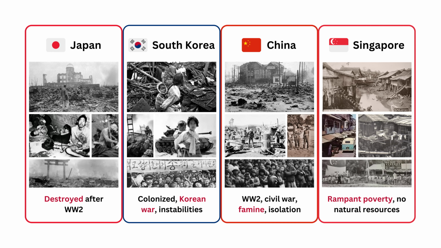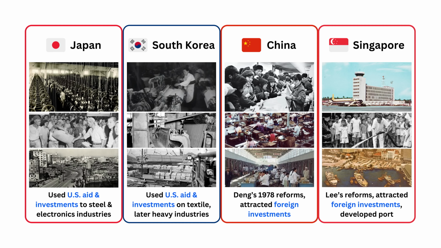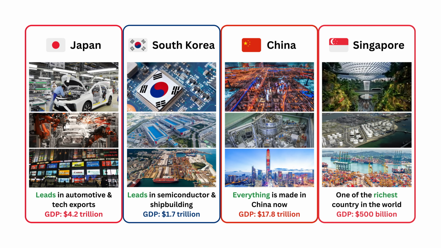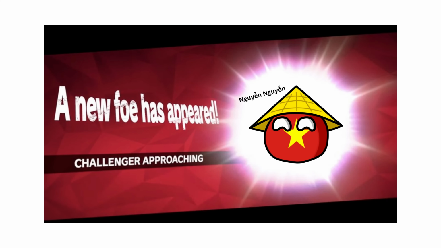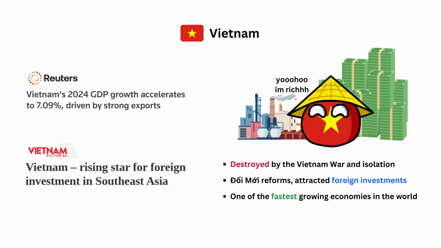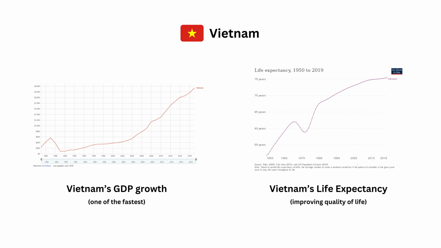Japan, South Korea, China, Singapore, they used to be super poor back then and have so many challenges. So by attracting foreign investment and learning from them, now they are capable of making their own and becoming an economic power. Also, a country like Vietnam is a new example that currently is using this strategy to not only increase their GDP, but also their quality of life.